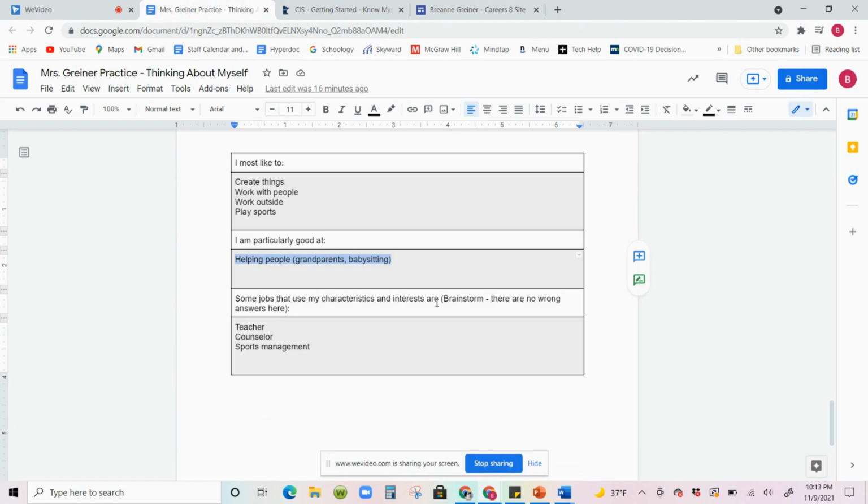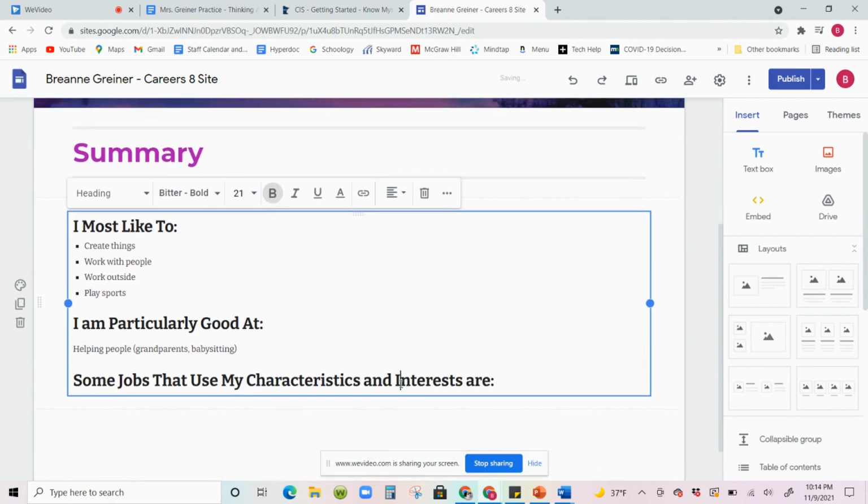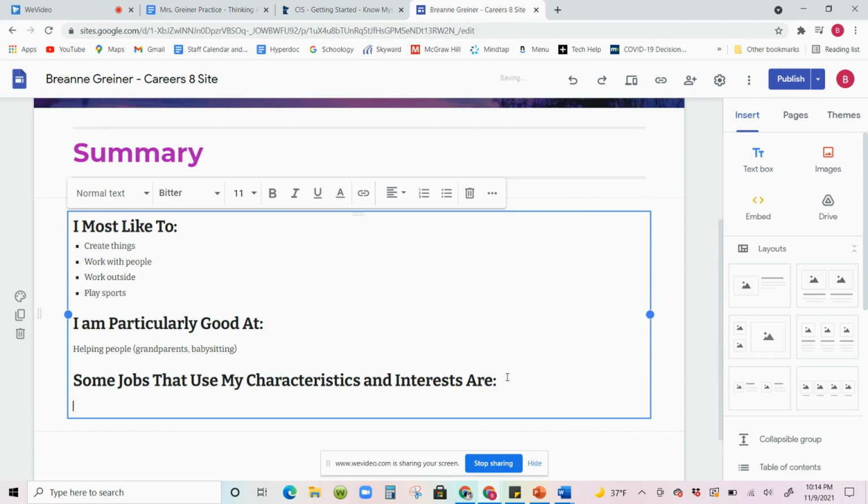And I'm going to take this right here, some jobs that use my interests, my characteristics. Okay, so because this is like a title now, I'm just going to capitalize all of these. Always capitalize the last word in a title. Okay, so some jobs that use my characteristics and interests are, hit enter.